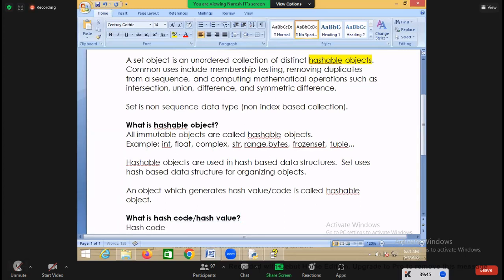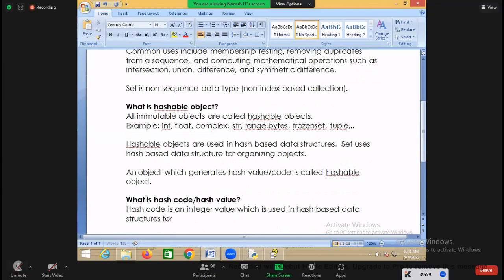A hash code is an integer value which is used in hash-based data structures for finding the position, or what is that key. What is a hash value? A hash value is an integer value. A hash code is an integer value which is used in hash-based data structures for finding the position or key.